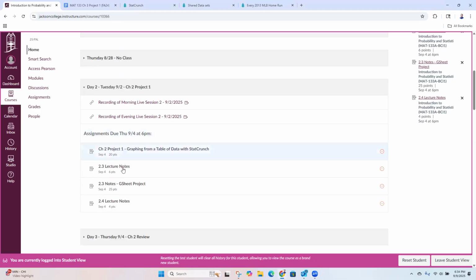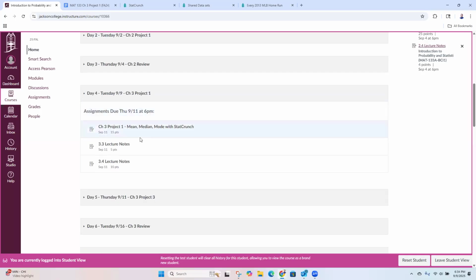Another announcement to note. When you turned in your 2.3 notes Google Sheet project, some people turned in the wrong assignment. So make sure you go and look at that. If the grade says it's a 0 and I'm asking you to resubmit, make sure you submit the correct assignment. And today is the chapter 3 project 1 in StatCrunch.